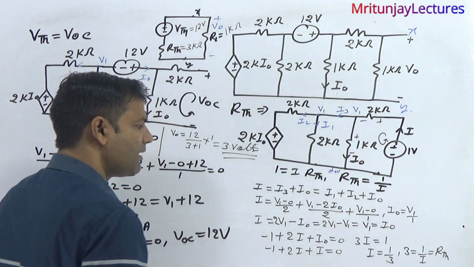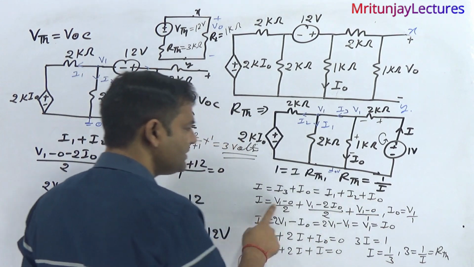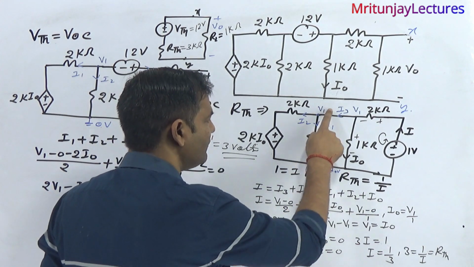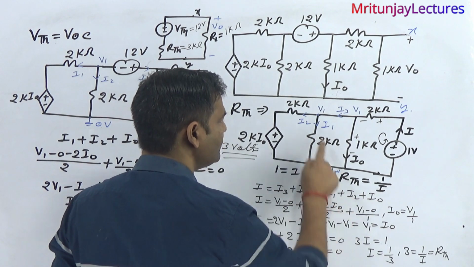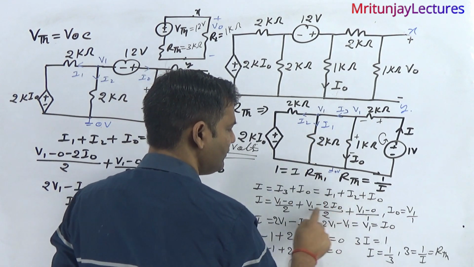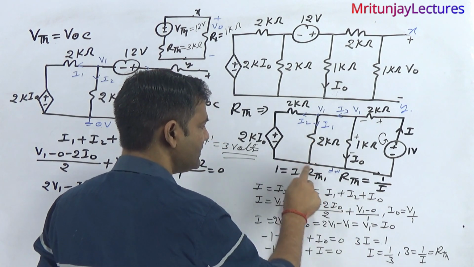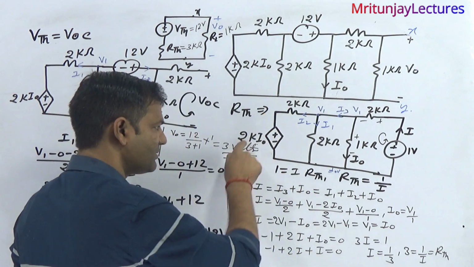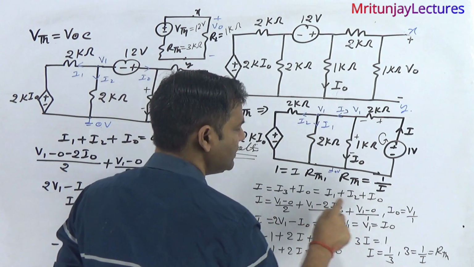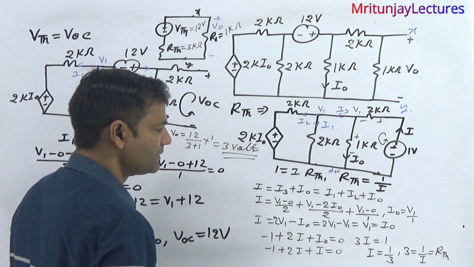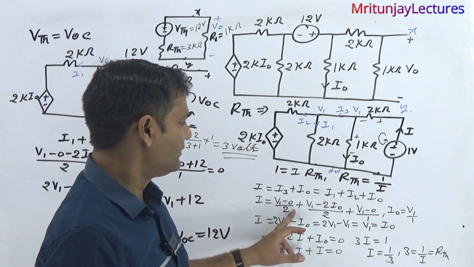Put it here. After that, I is equal to I1. I1 means V1 minus 0 divided by 2. And what about I2? V1 minus 0, current leaves from the negative terminal, so minus 2 I0, divided by 2, plus, clear or not? Clear?